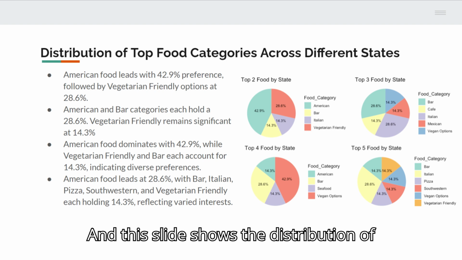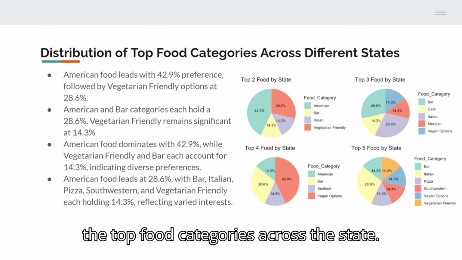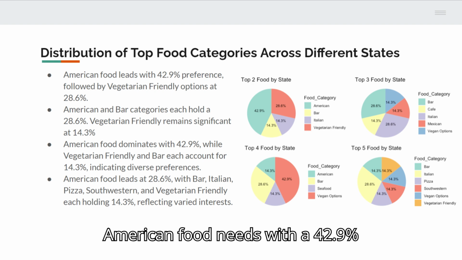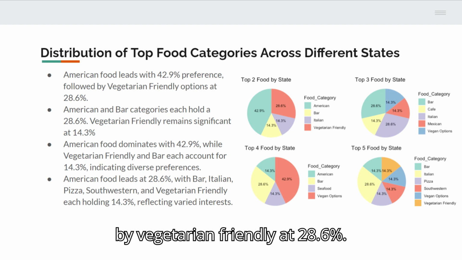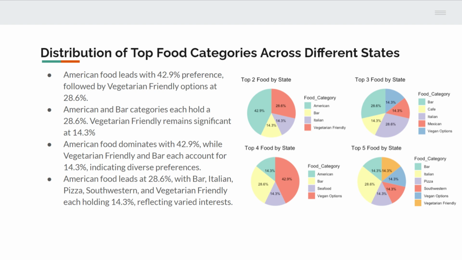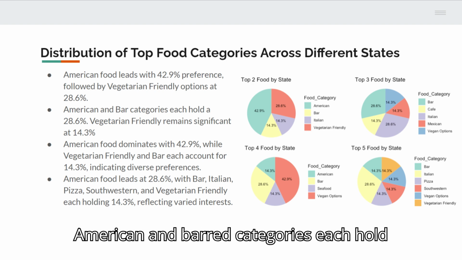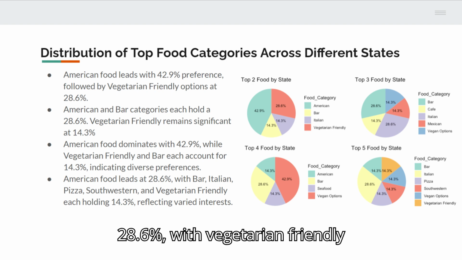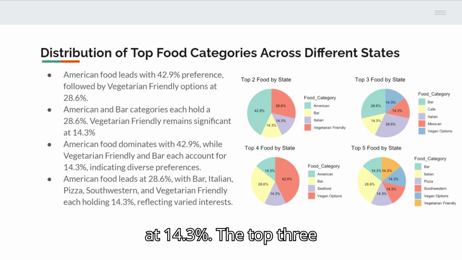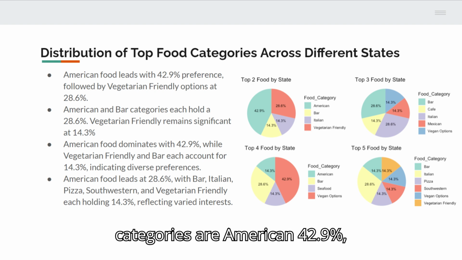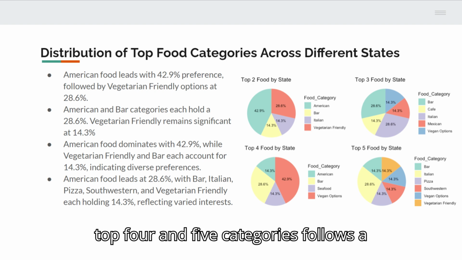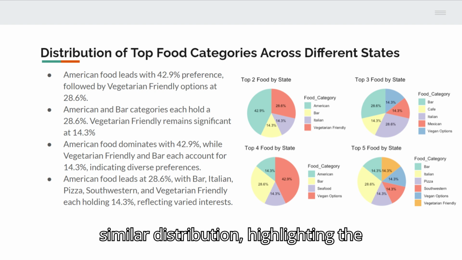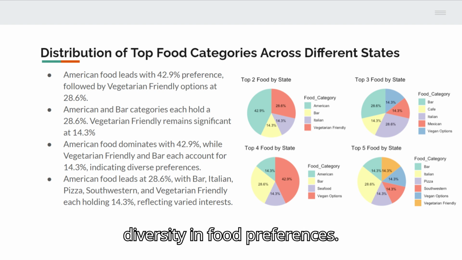And this slide shows the distribution of the top food categories across the states. American food leads with a 42.9% preference, followed by vegetarian friendly at 28.6%. American and bar categories each hold 28.6%, with vegetarian friendly at 14.3%. The top 3 categories are American 42.9%, vegetarian friendly, and bar each 14.3%. The top 4 and 5 categories follow a similar distribution, highlighting the diversity in food preferences.